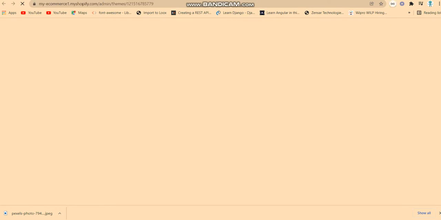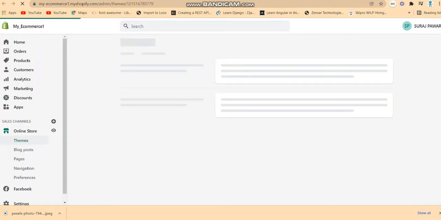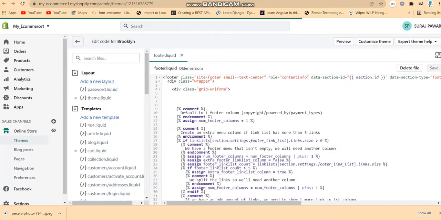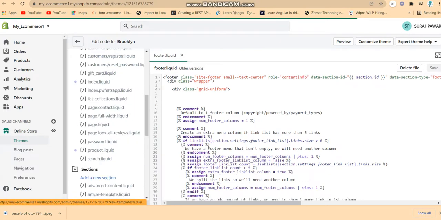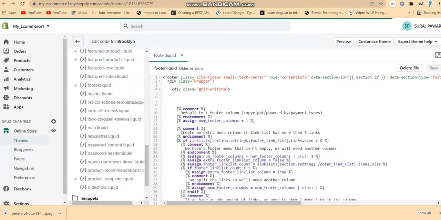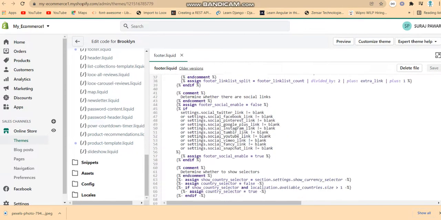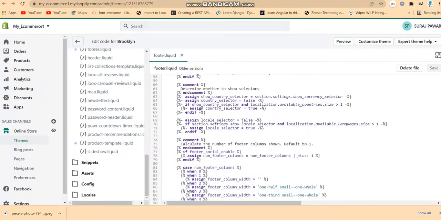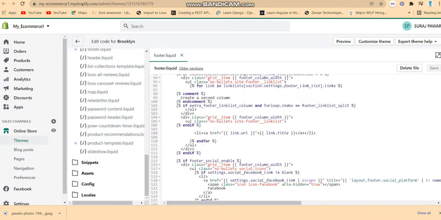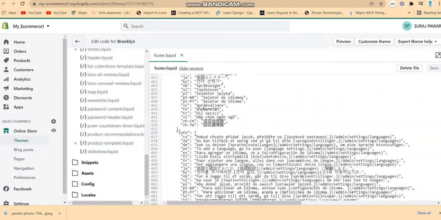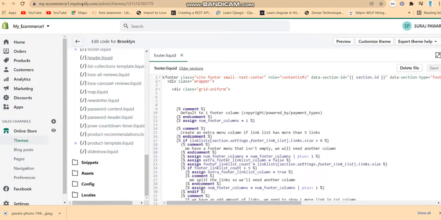You can also see the code inside the themes and all. So these are the layout, and these are the templates which are written. This is a section part, and this is a snippet, and assets which are based on the images and configuration. So if you want to add different things or remove something, you can do it manually by using all this code which is present. You can go through that if you want.